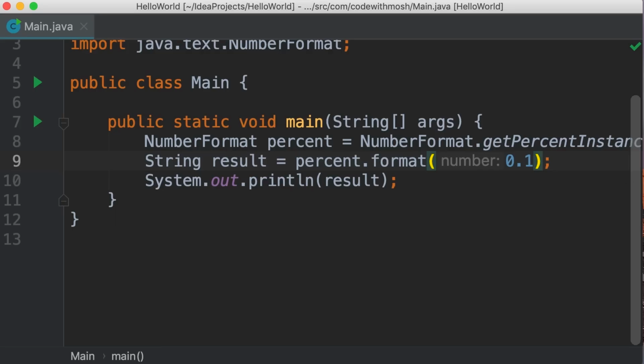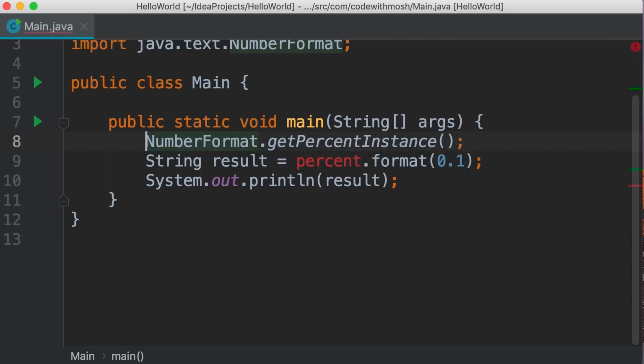Beautiful. Now let me show you a cool technique. In this program, we don't really need this percent object because we have used it in a single place. It would make sense to have this as a separate variable if we have multiple references to it. So what can we do here? We can completely get rid of this object. So let's delete this piece of code. We're basically calling this method of the NumberFormat class. As you know, this method returns a NumberFormat object.